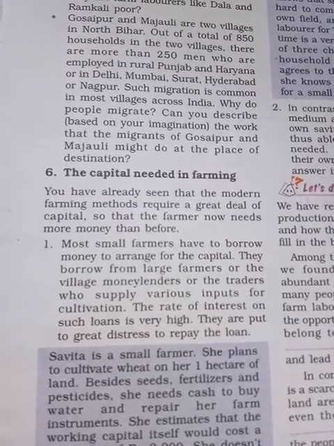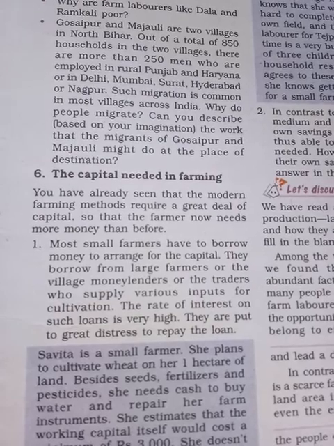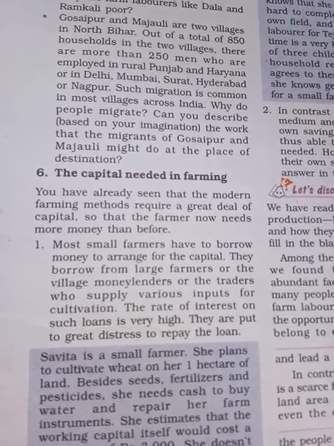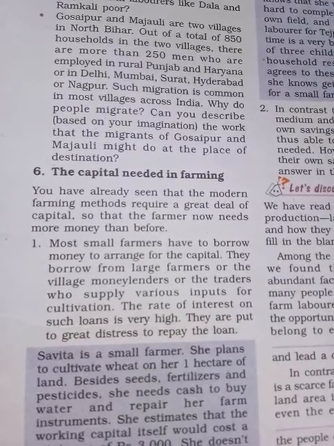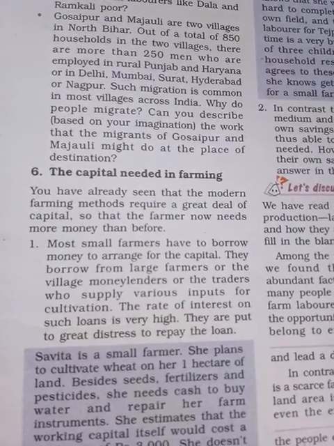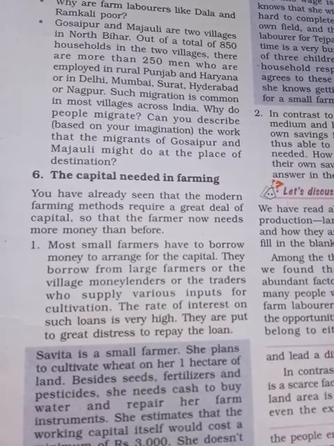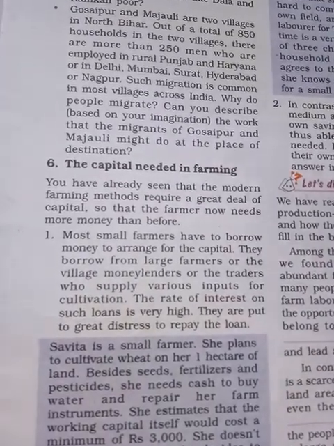So most small farmers have to borrow money from the large farmers, and they have to pay high interest in return. They are put in great distress to repay the loan.